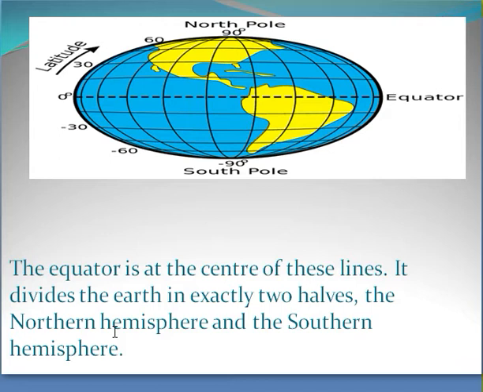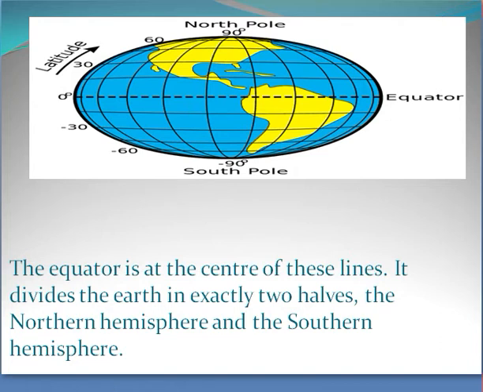Children, in previous class you have learned about latitude and equator. These are imaginary lines. The equator is at the center of these lines. It divides the earth in exactly two halves. The middle line, this is called the equator, and our earth is divided into two halves. The upper part is North Pole, and here it is South Pole. The two parts are called the Northern Hemisphere and the Southern Hemisphere.